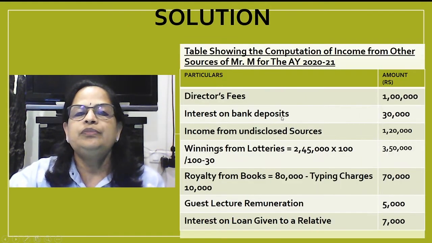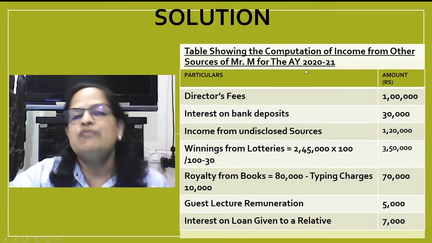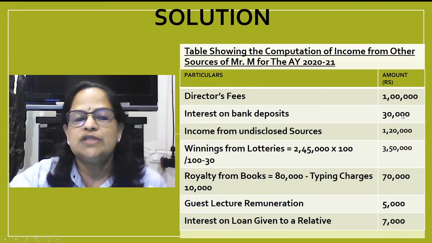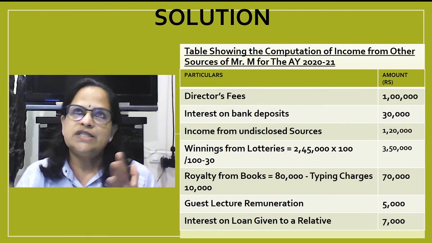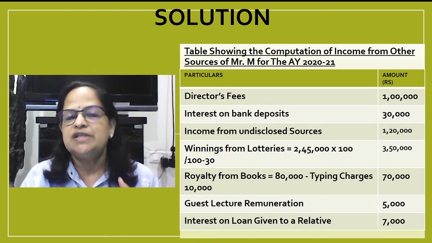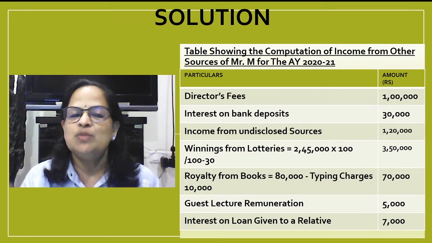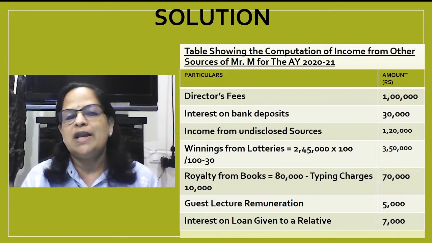Now, table showing the computation of income from other sources of Mr. M for the assessment year 2021. Director's fees 1 lakh. Interest on bank deposits 30,000. I told you we are assuming that is the savings bank account because fixed deposit interest and recurring deposit interest, usually banks will reduce 10%. But here it is not mentioned that, so we are assuming that it's savings bank interest. Now, income from undisclosed sources 1,20,000.